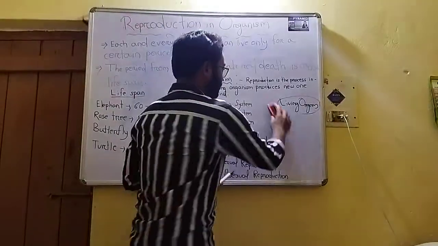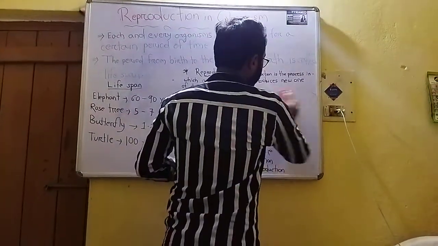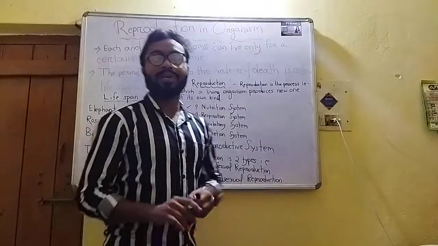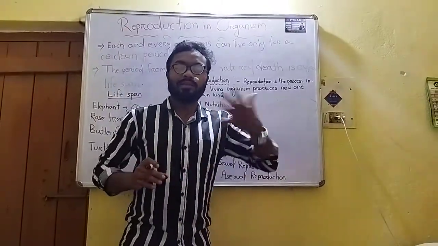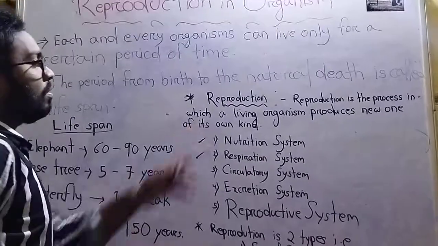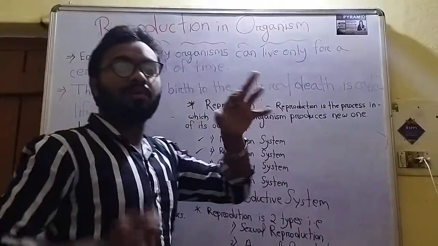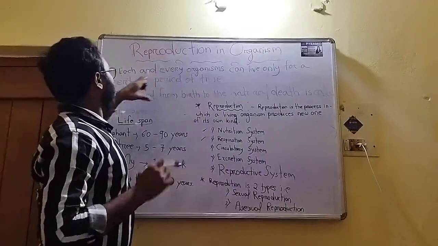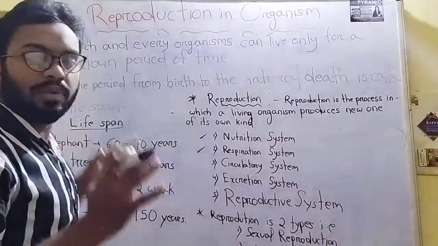Alright. In living organisms, how they are doing reproduction, that thing we will learn in this video. But before we come to the topic of reproduction, we must know something about life and living organisms.